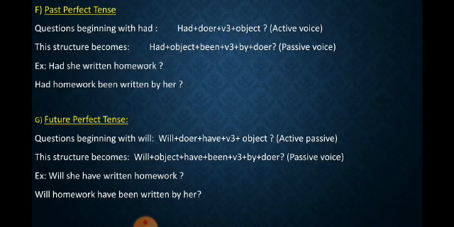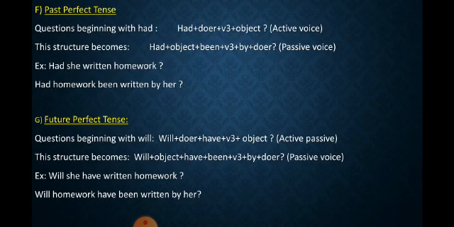Children, I have noticed that there are so many students who are always getting confused between being and been. Being we will write in the continuous tense. Clear? And been, that we will write in the perfect tense. Clear? So now see the example. Had she written homework? Had homework been written by her?